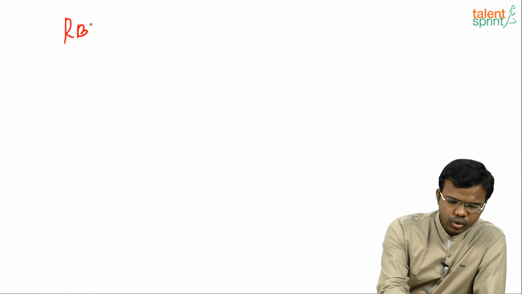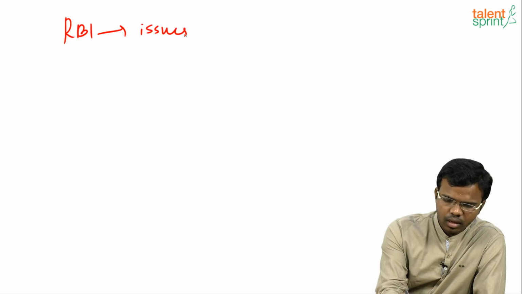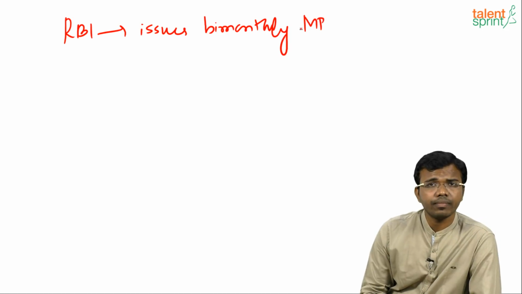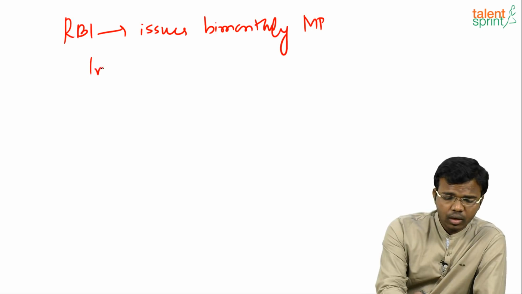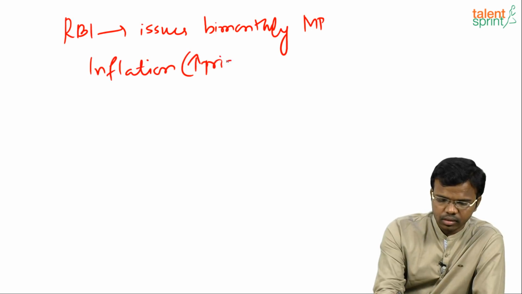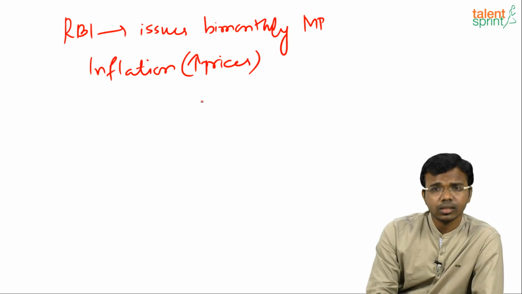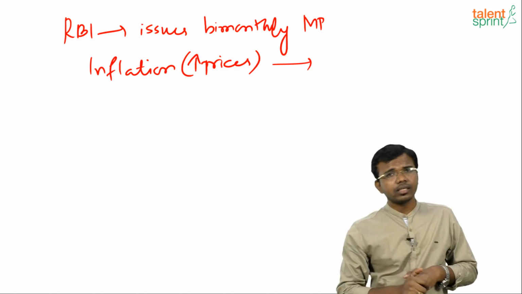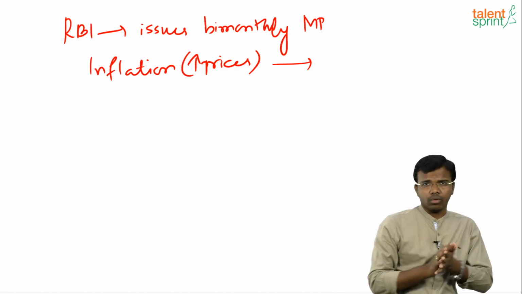RBI issues a bi-monthly monetary policy, that means every 2 months. Why do I need this monetary policy? To control prices. What do you mean by inflation? Inflation means high prices. How are high prices created? When demand is more.